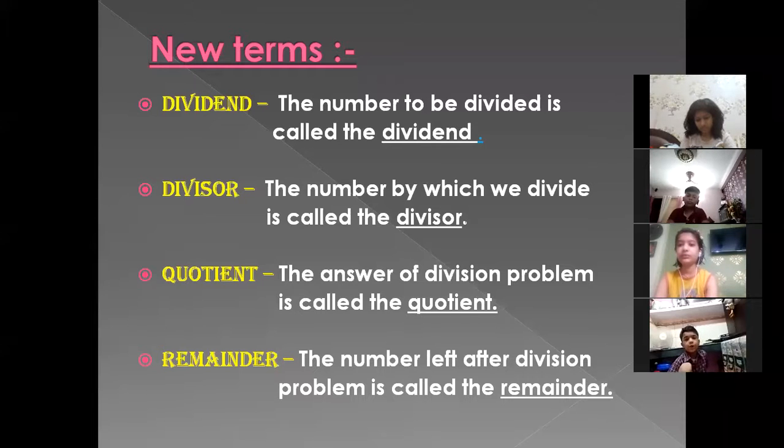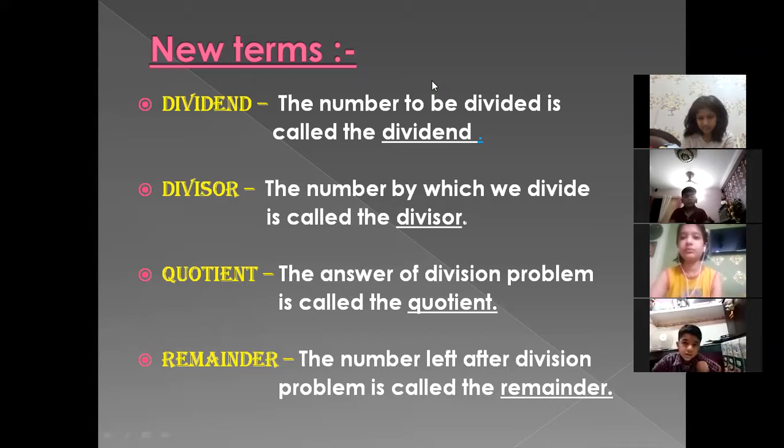And the last one is remainder. Can you tell me what is remainder? The number left after the division problem is called the remainder. Very good. When your division is complete, one number can be left after this particular division problem.